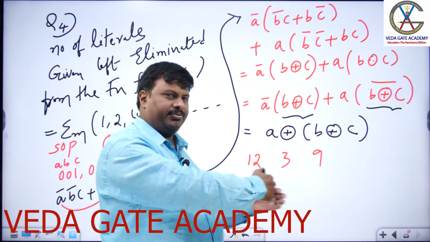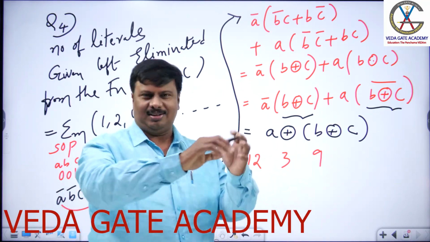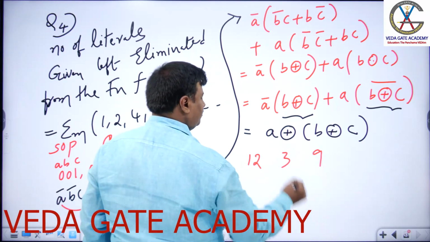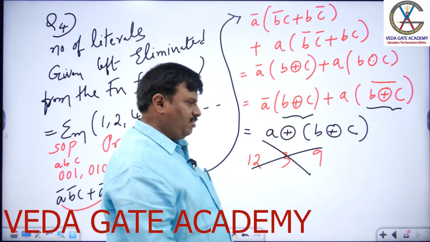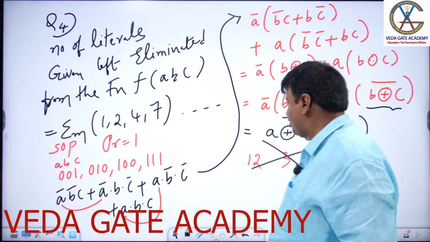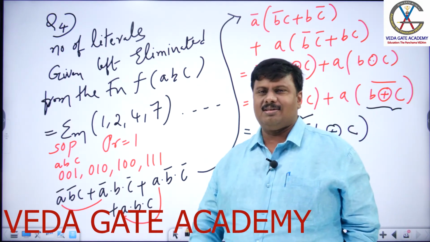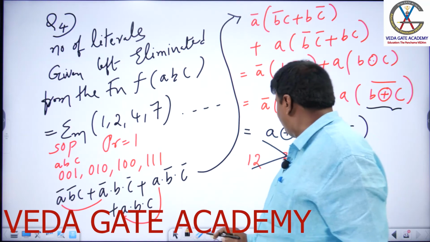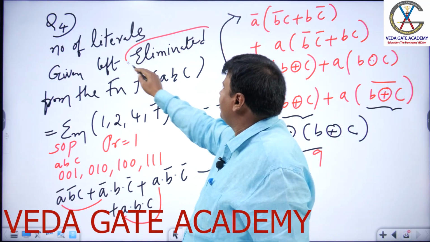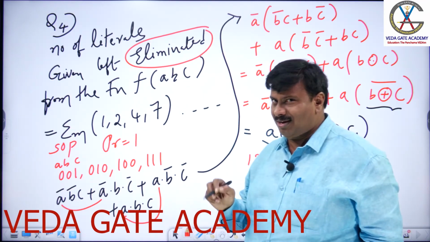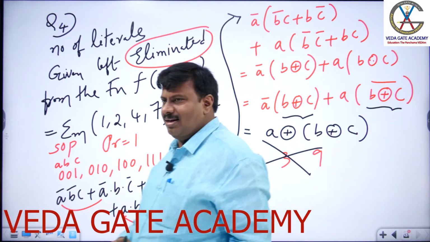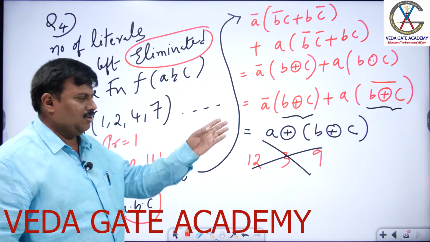And if you solve this way, your whole effort goes waste because the answer given here is wrong. 1, 2, 3, 9 is the wrong answer. 12 given is correct, 3 left over is a wrong answer. What did he ask? You need to always understand one thing. He asked the number of literals eliminated, removed. But try to observe this complete process. I never removed any variable or a literal here.